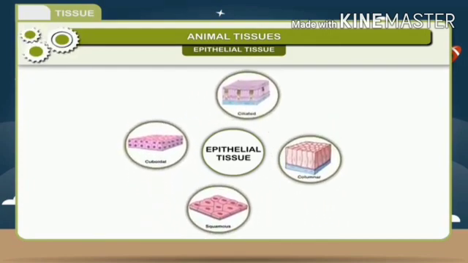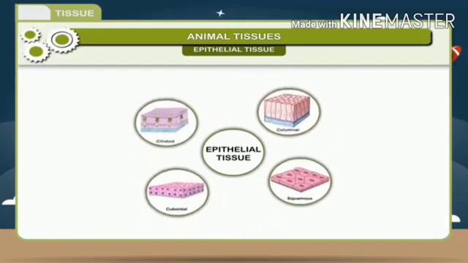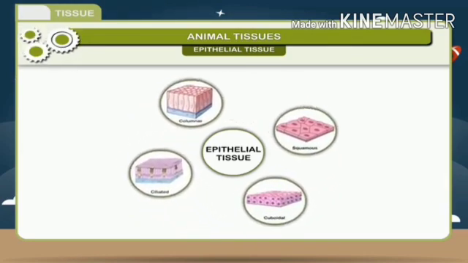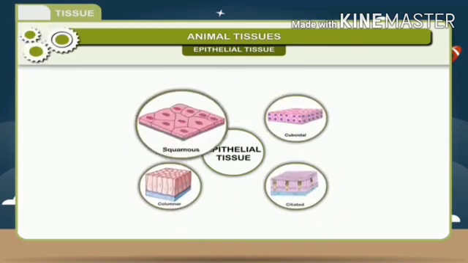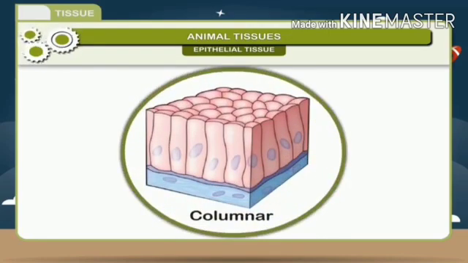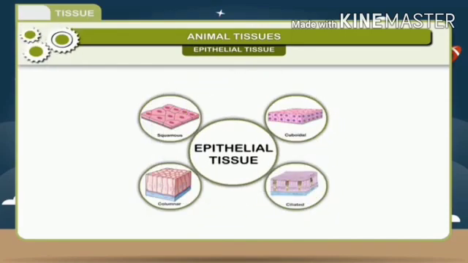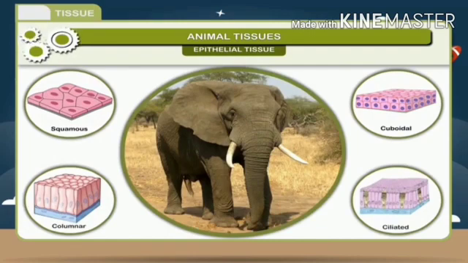They may be flat, cuboidal, or columnar. These cells are tightly packed and there is no intercellular space. On the basis of the shape of the cells, the epithelial tissue is classified into 4 types: squamous epithelium, ciliated epithelium, columnar epithelium, and cuboidal epithelium. The uppermost layer of the skin, which you see, is built of epithelial tissue. It covers the entire body of the animal and covers the internal organs.